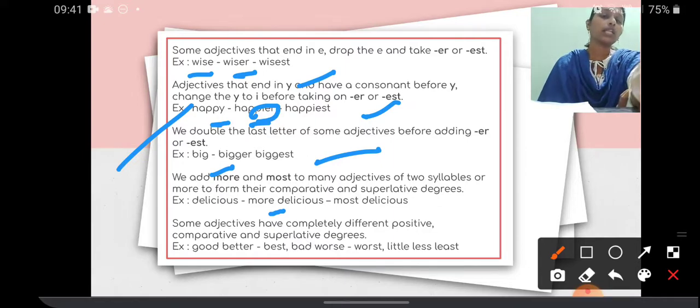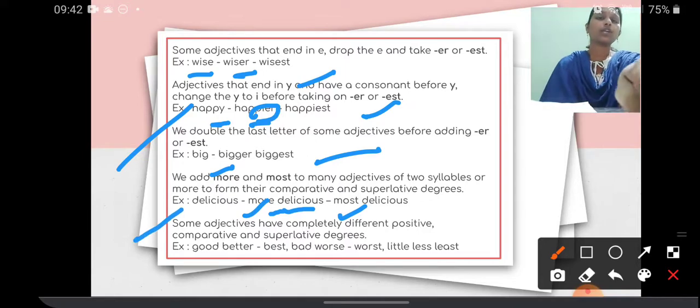So for words with more than one syllable, we add more to the comparative form and most to the superlative form.